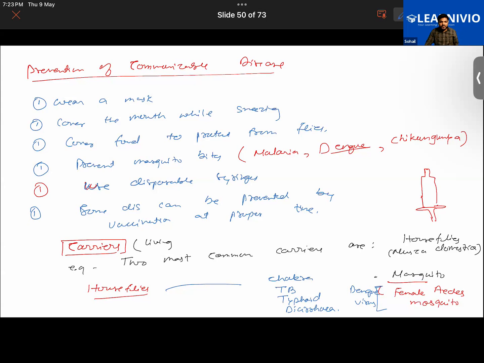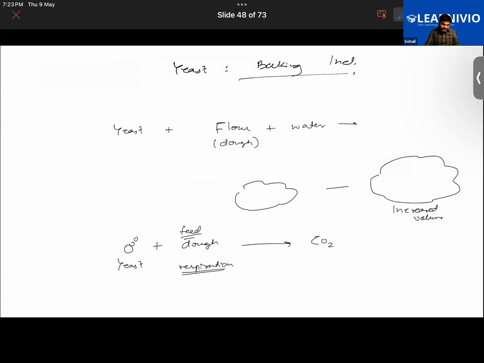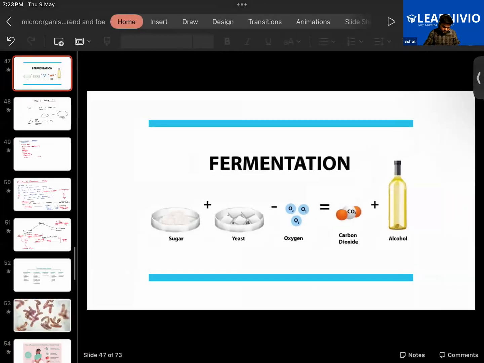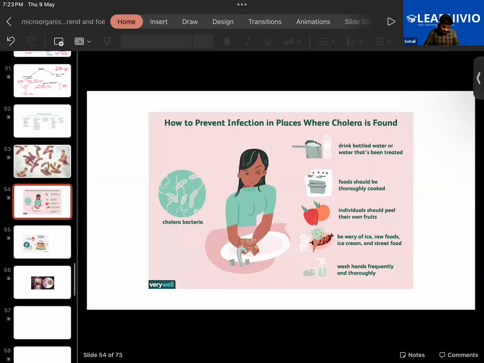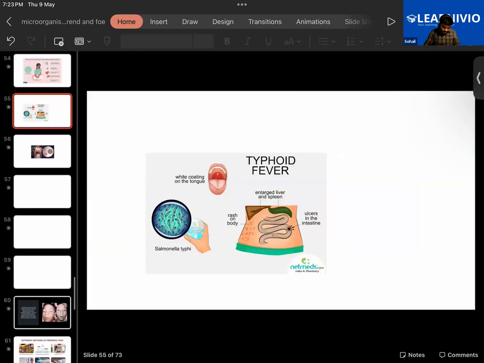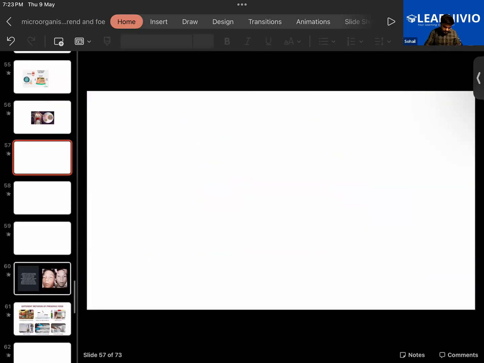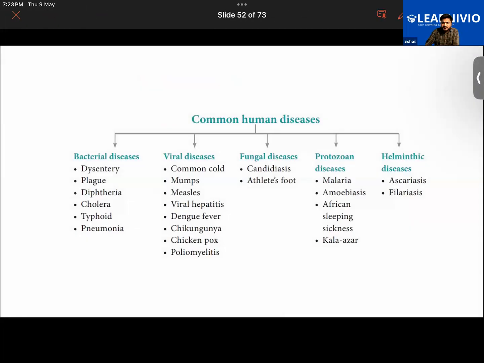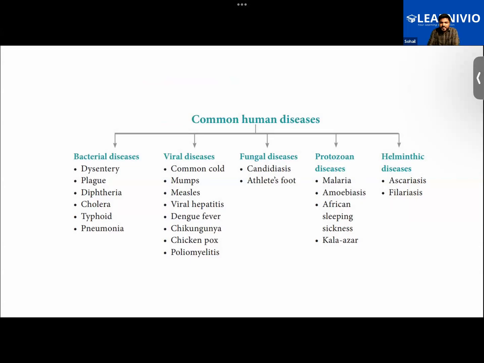Okay. Now I'm going to ask a few questions to you guys, or let us quickly summarize this one. Let us finish this one as well. Just 1 minute. See, here you have examples of common diseases that are caused in humans and what type of pathogens are responsible for causing them.